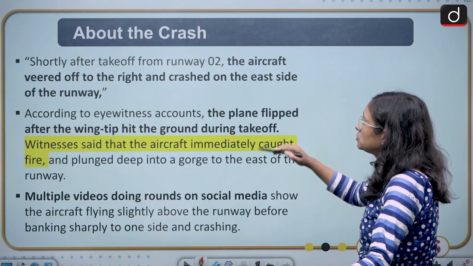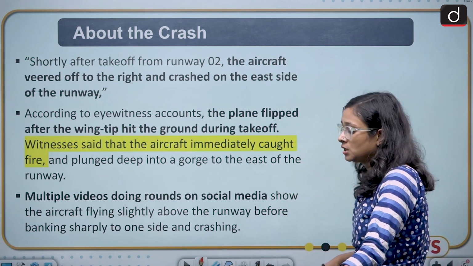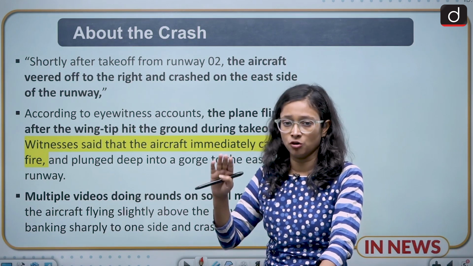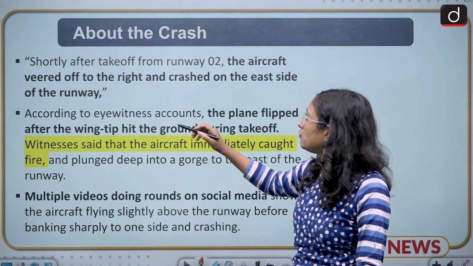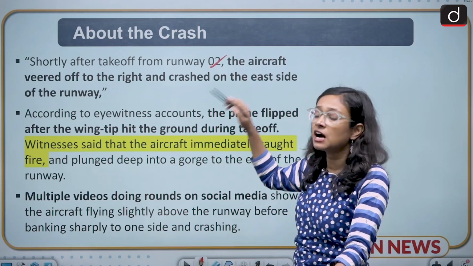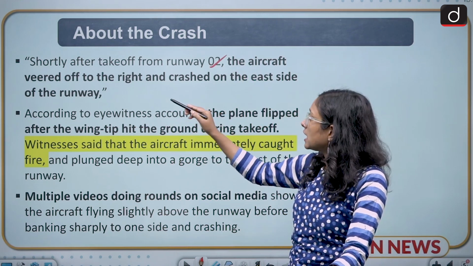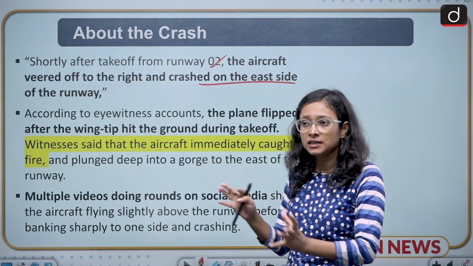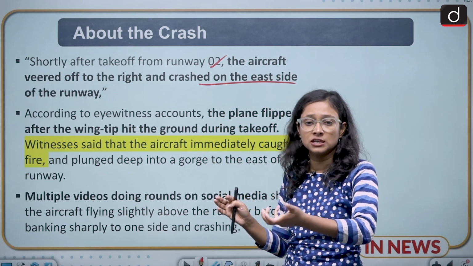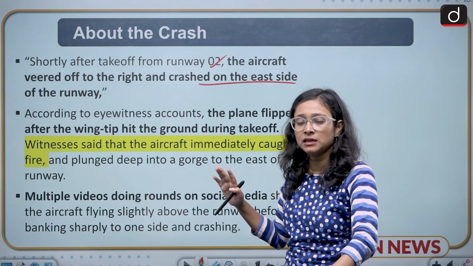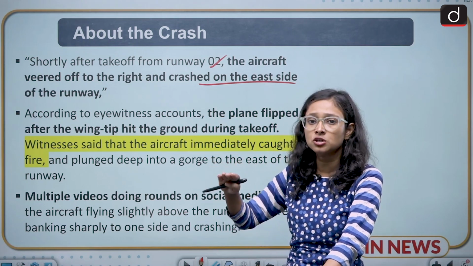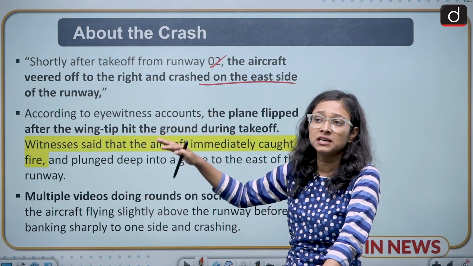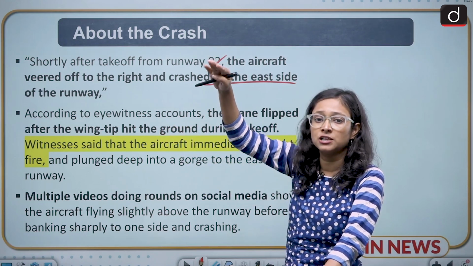Next one is about the crash. So how did it happen? The plane was taking off, and shortly after takeoff from runway 2, the aircraft veered off to the right and crashed on the east side of the runway. So when the plane had already taken off and was just above the runway, in that situation we saw the plane crash. So it was not at a high altitude.